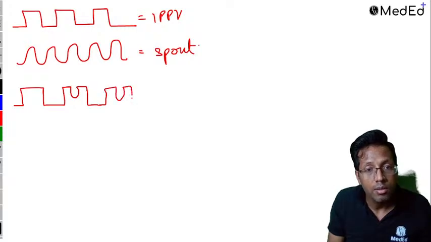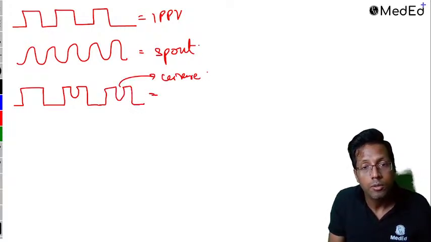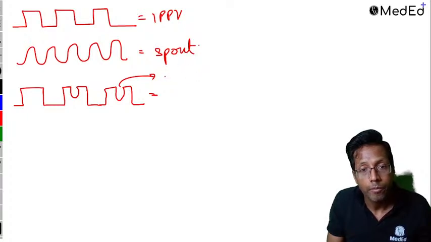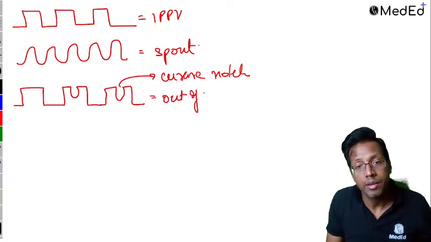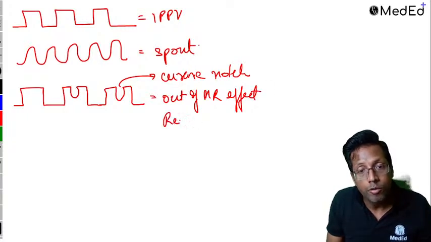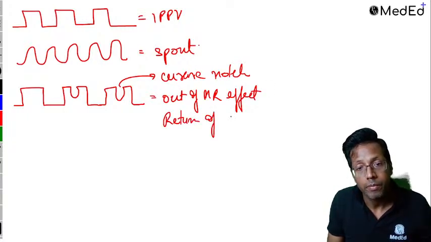Okay, so this is what is called curare notch. And this means that the patient is out of muscle relaxant effect. It means return of spontaneous breathing.